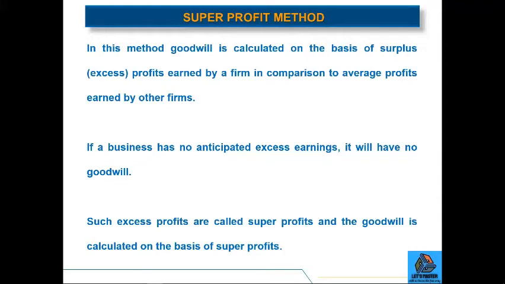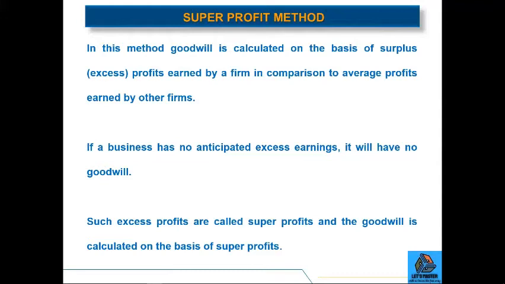Such excess profits are called surplus profits or super profits, and the goodwill is calculated on the basis of super profit. As I explained earlier, if the normal rate of return in a particular industry is 10%, that means the firm will earn rupees 10,000 by employing rupees 1 lakh as capital.